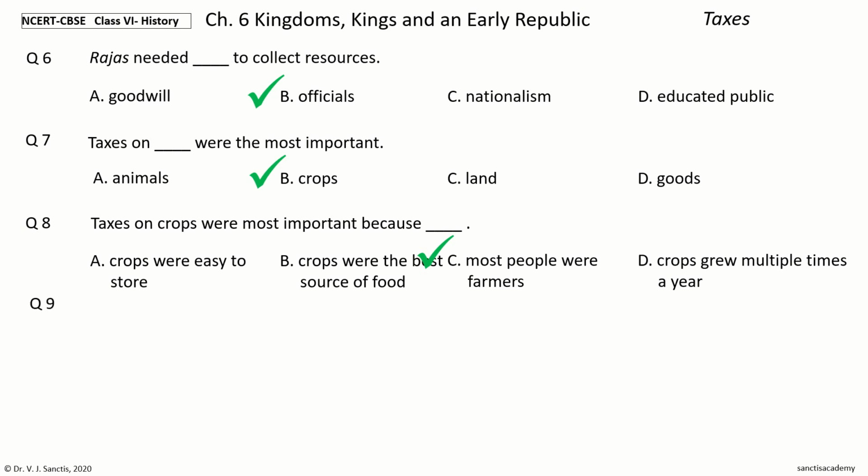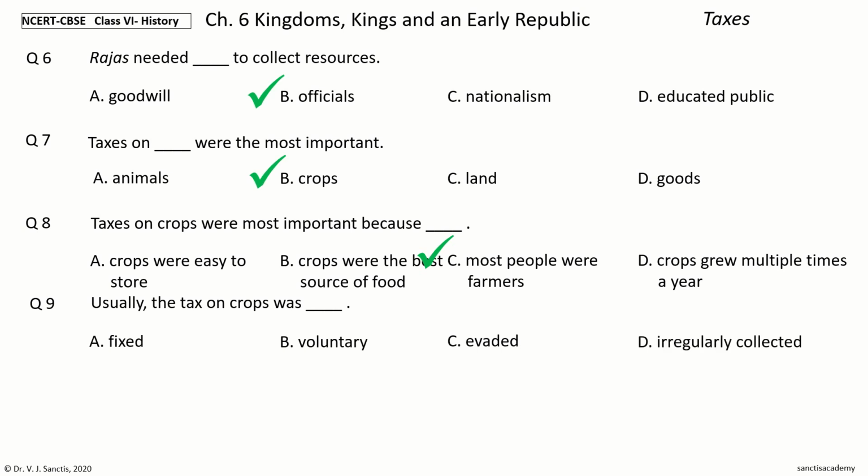Next question. Usually, the tax on crops was dash. The options are fixed, voluntary, evaded, irregularly collected. Your time to choose. And the answer is fixed. So usually the tax on crops was fixed.